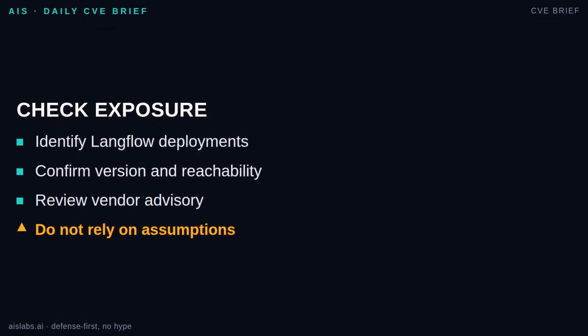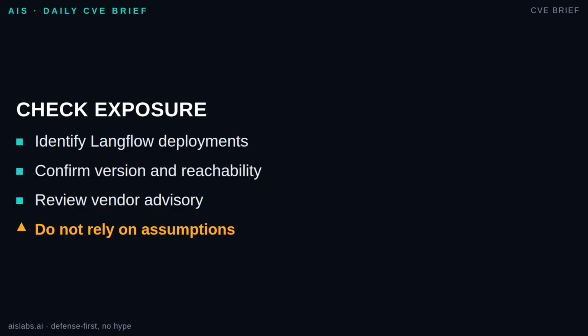To check exposure, start with asset discovery. Find every Langflow deployment your organization runs: production, lab, developer, internal automation, and forgotten test systems. Then verify the exact version and compare it with the vendor advisory. The NVD description names IBM Langflow OSS 1.0.0 through 1.10.0, but defenders should still use the official vendor guidance as the source of truth for affected and fixed status.